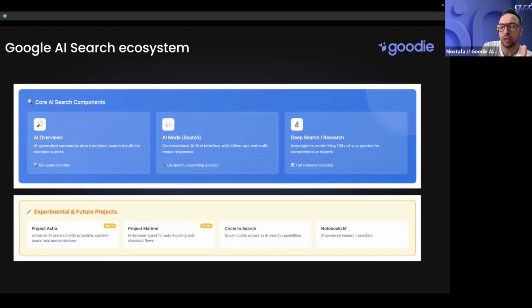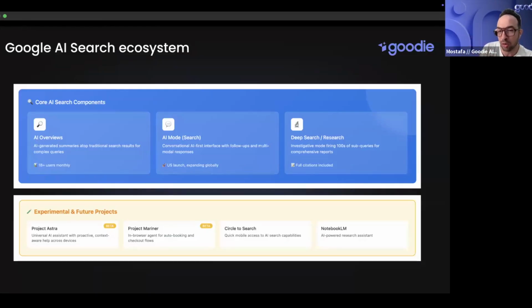We have AI Overview, AI Mode, Deep Search, powered by Gemini Pro, and they have an actual specialized model that there's been a lot of talk about. Then you have Project Astra, which is around a contextually aware, multimodal experience.